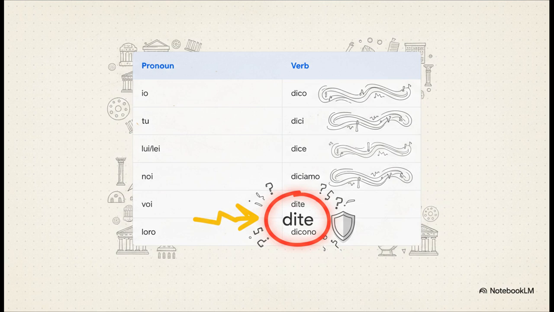All pretty standard, right? But then we get to voi. Aha, it's dite. This is the one true oddball you have to lock into your memory. It doesn't follow the pattern, it's just dite. That's the one that trips everyone up, so really pay attention to it.